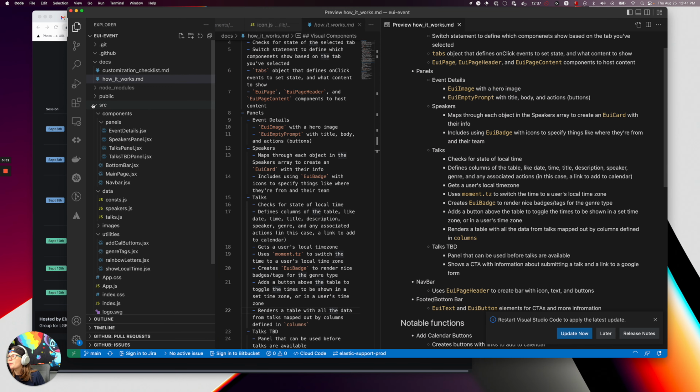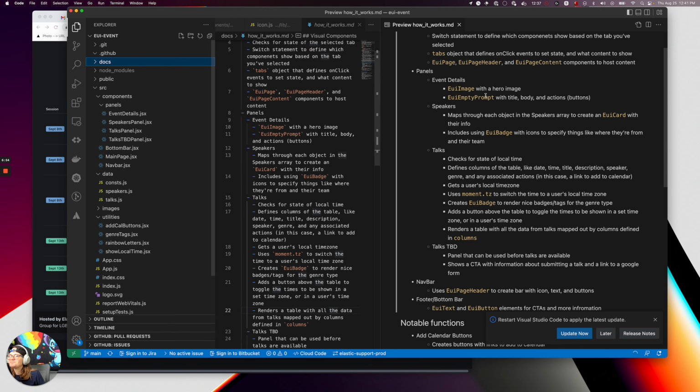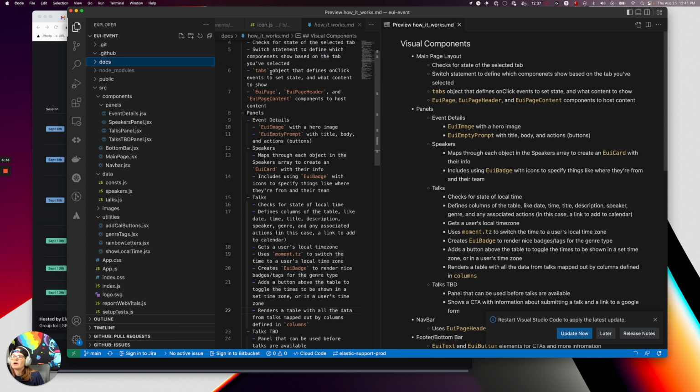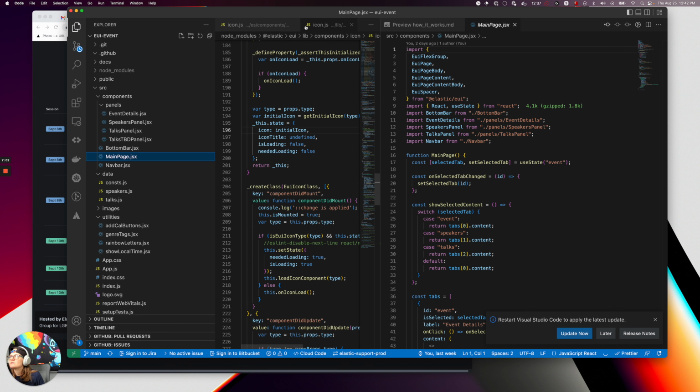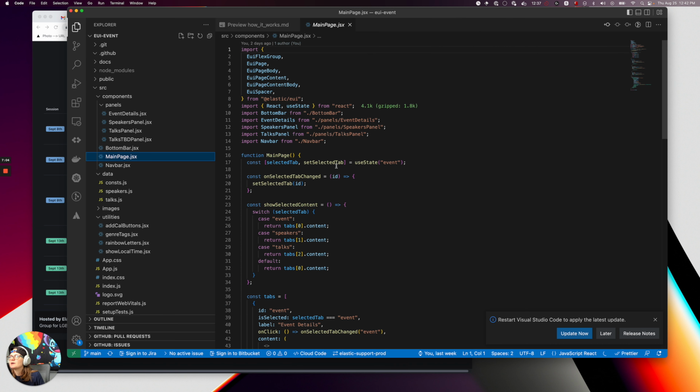So here's the panels that we've got going on here, okay? So basically the way it starts is we've got our main page layout. And what that document looks at is, let me just get rid of this. We don't want any of these over here right now. There we go. So we've got our main page document.